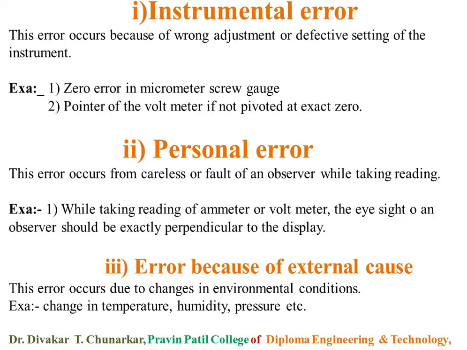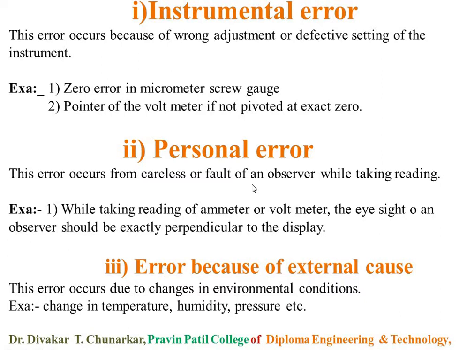Second, personal error. This personal error occurs from carelessness or fault of an observer while taking a reading. When we perform any experiment, we take some readings from it.